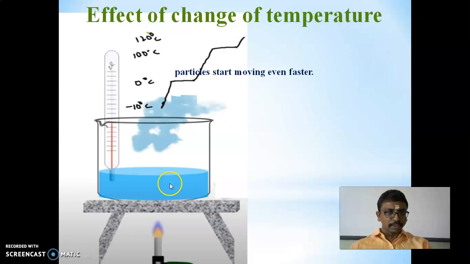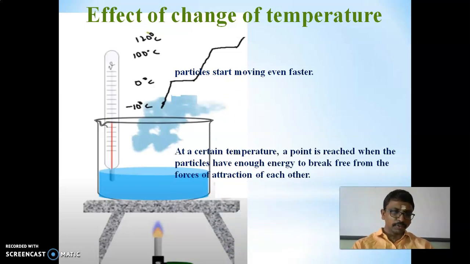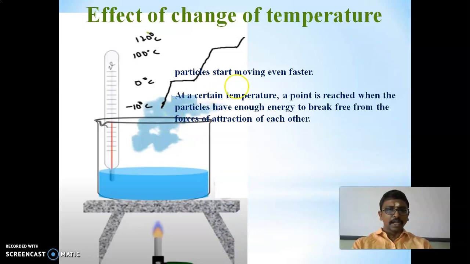So the water starts moving even faster, and at a certain temperature a point is reached when the particles have enough energy to break free from the force of attraction of each other.